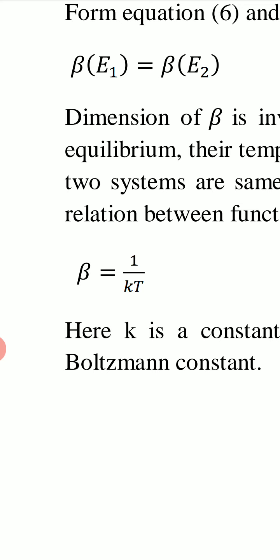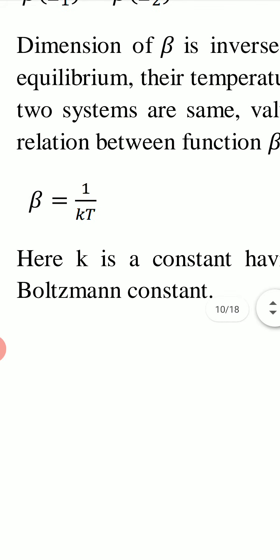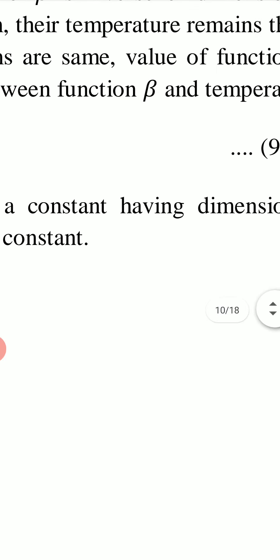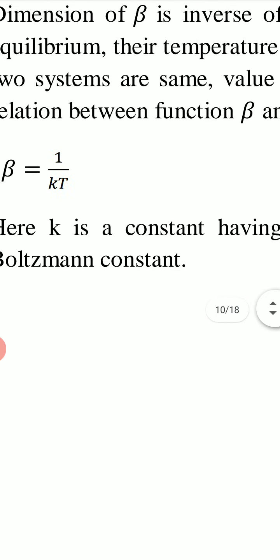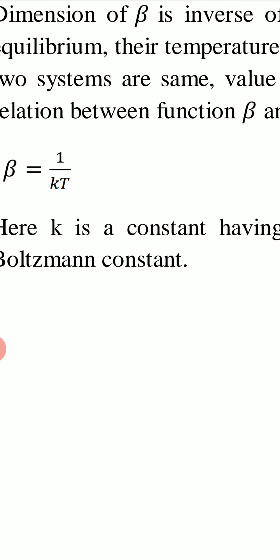We write beta equal to 1 upon KT. KT has dimension of energy because beta has dimension of 1 upon energy. T is absolute temperature. Then this constant K in KT has dimensions of energy upon temperature.